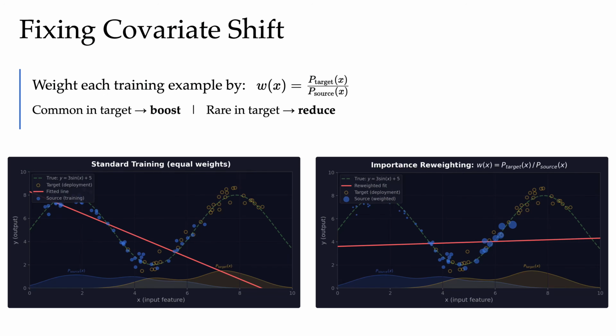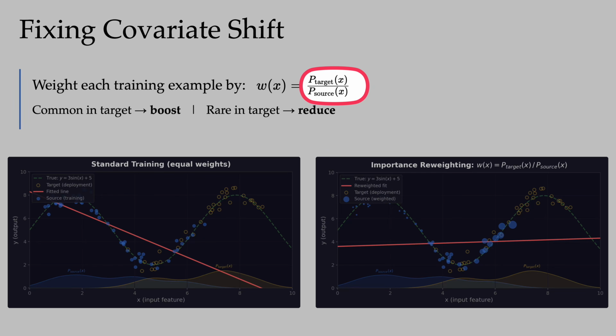And estimating those probabilities themselves can be hard, especially if your data lives in a high-dimensional space. So if we do not know P target of x well, meaning we do not know where the gold points actually scatter along the feature axes, the ratio will become unreliable, and unreliable weights can hurt more than they can help.